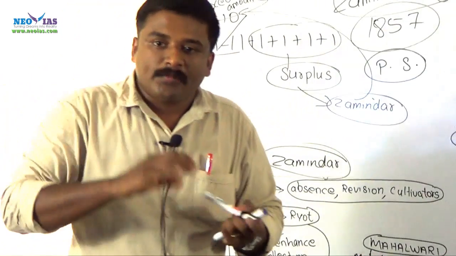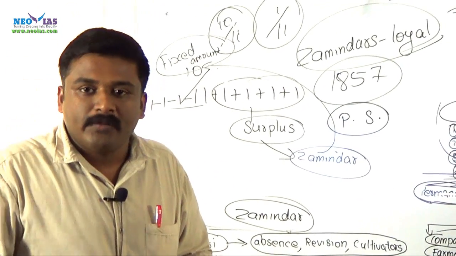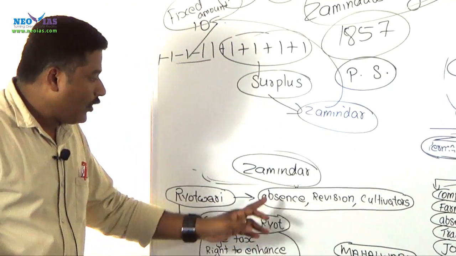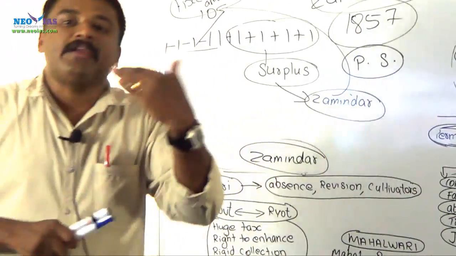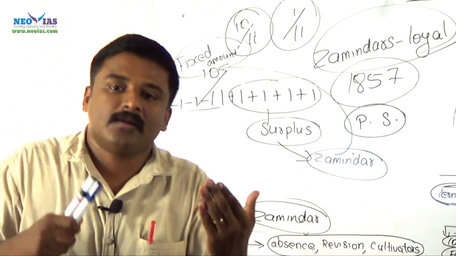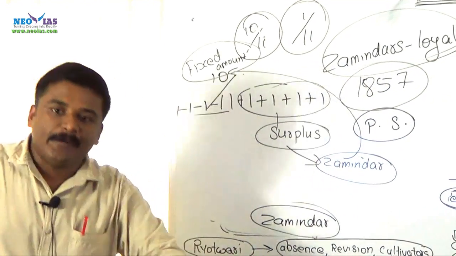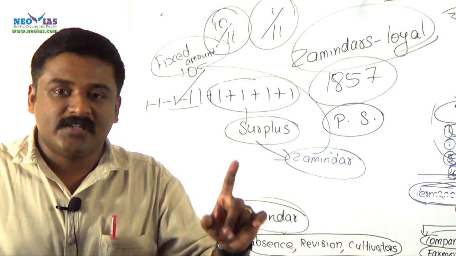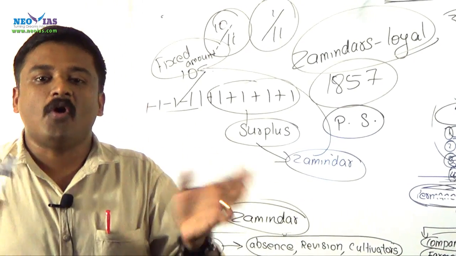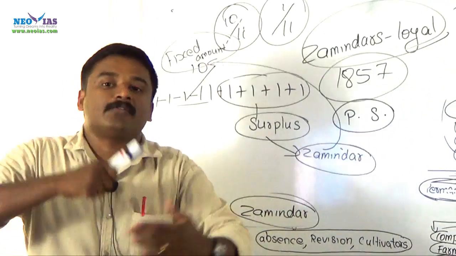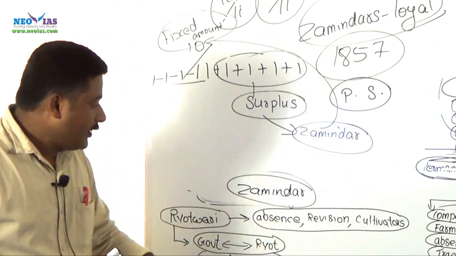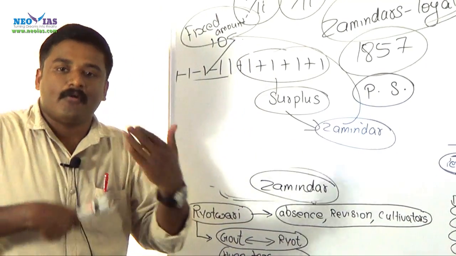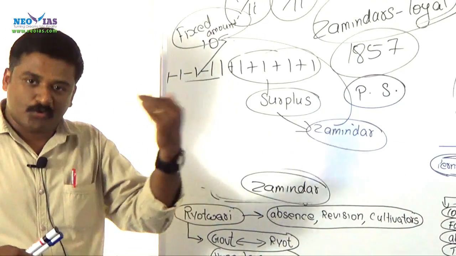The zamindari class was usual or common in Bengal, Bihar, Orissa, etc. But here the zamindari system is mostly absent, and also the government wanted a periodic revision or renewal of this particular land revenue. Under permanent settlement, it was one of the biggest disadvantages for the company. The company has no right for periodic renewal of the land revenue. But here they wanted, at a regular interval, a renewal of the land revenue. They can enhance the land revenue at their own will.